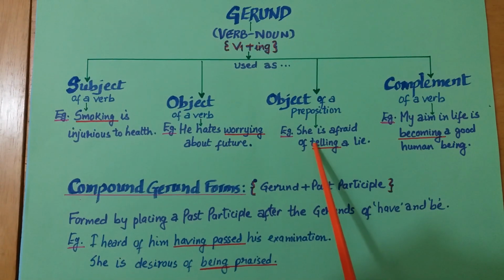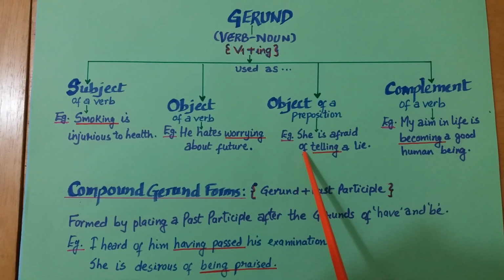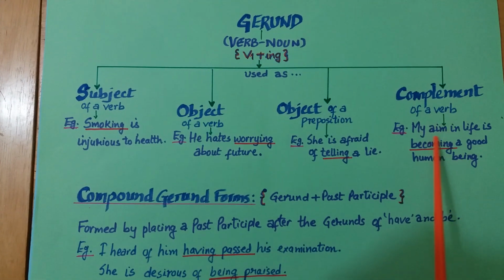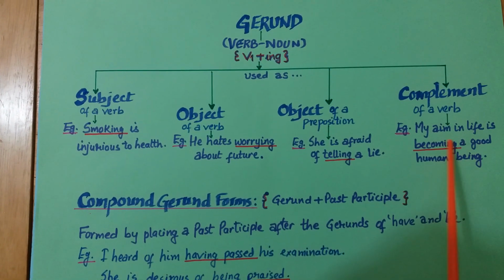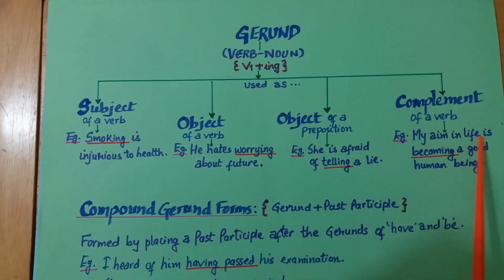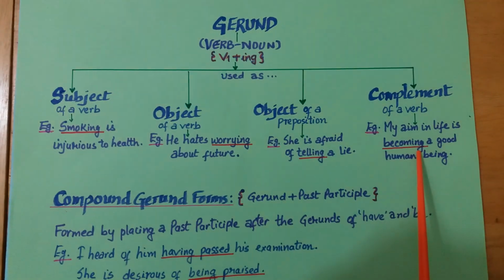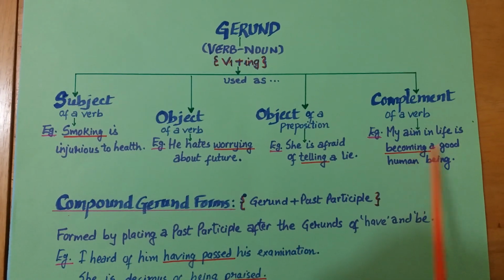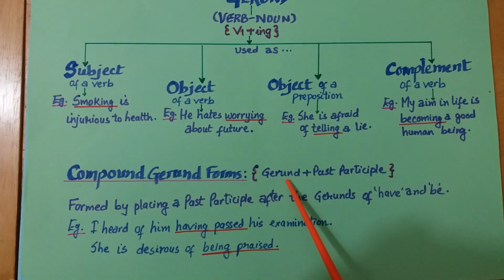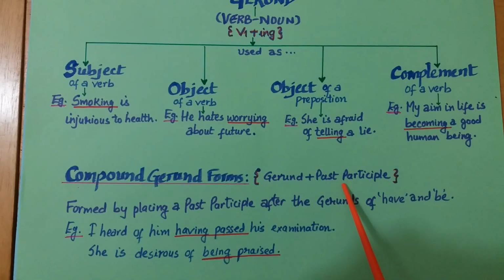She is afraid of telling a lie. Here telling is the object of preposition of. Then it is also used as complement of a verb. My aim in life is becoming a good human being. Here becoming is complement to the verb is. There is another way of using gerund. We use gerund with past participle.